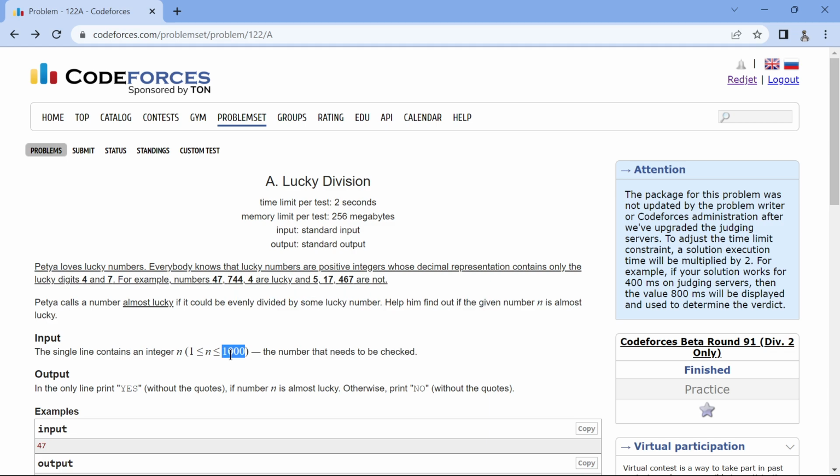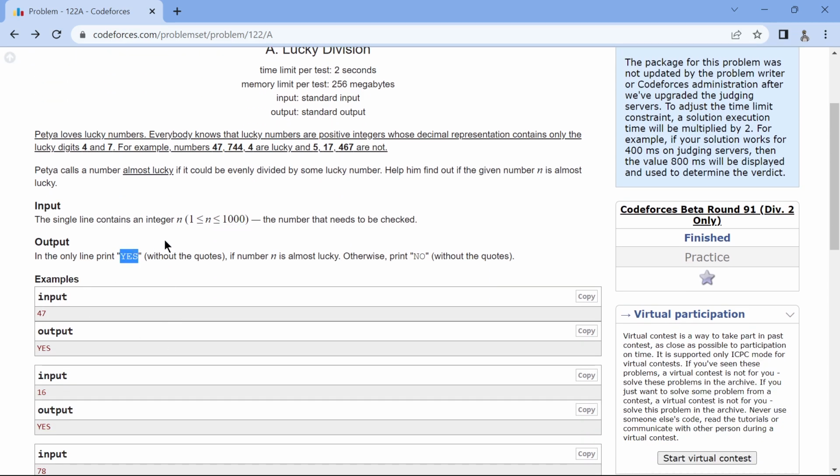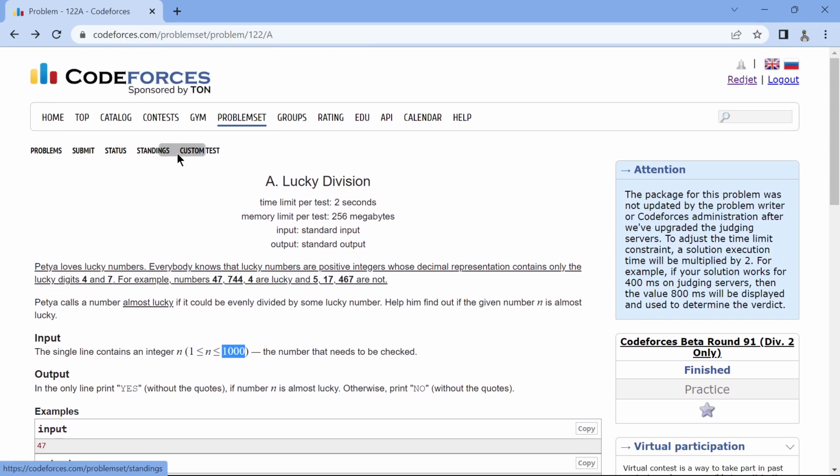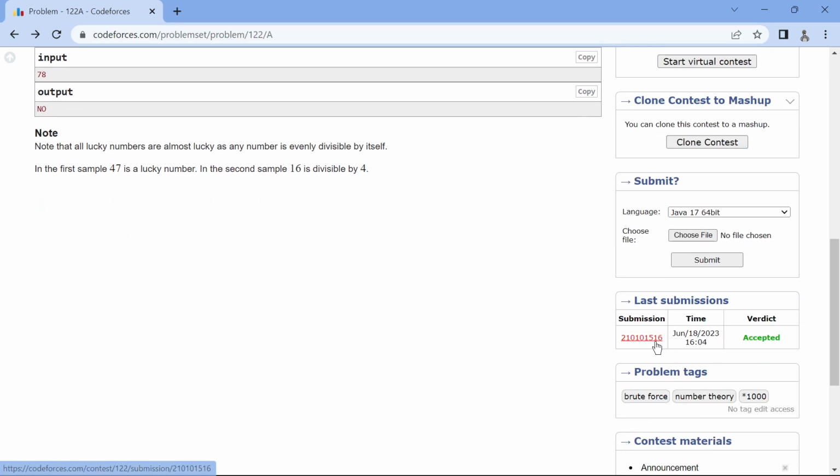But because it's 10 to the power of 3, we can brute force it by running through every single number from 1 to whatever integer we're given, and see if it's divisible by any lucky number in between. And we want to set it greater than, less than, or equal to. So I'll show you the solution.